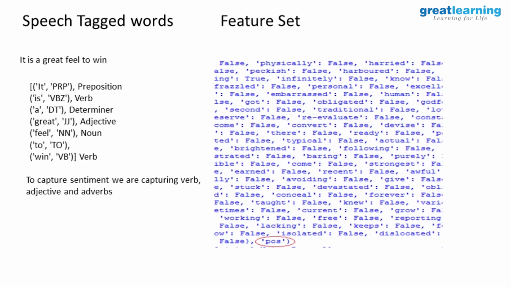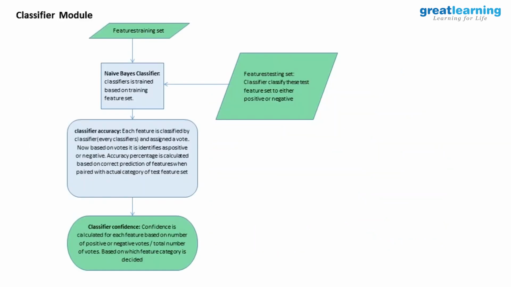What will you do? So again, even if it's a great feeling to win, it gets broken down into the parts of speech in the first part of it. It gets captured, and then in the feature set, only the words which come in these three categories which we are capturing get picked up. It gets passed to our already used training algorithm document set, and from there the biasing probability is calculated whether this falls in the positive or the negative category. This is what we were just explaining, where the classifier module works and how the classifier accuracy is going to come into play.